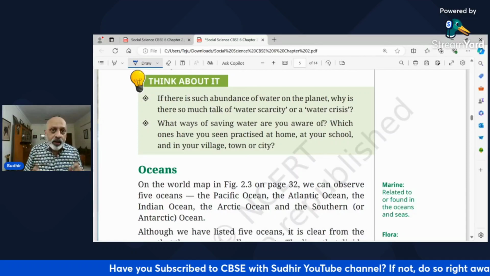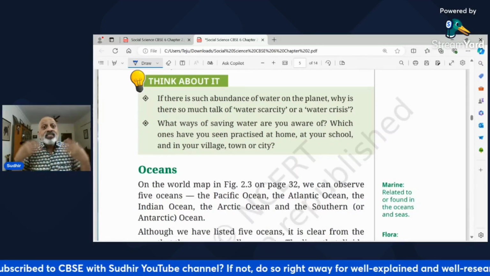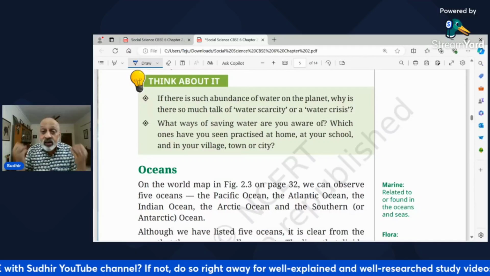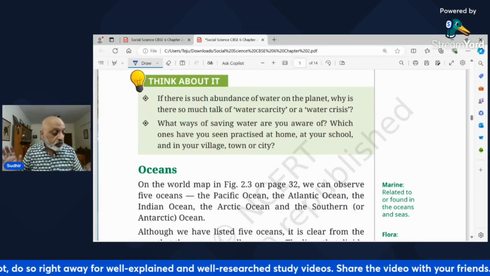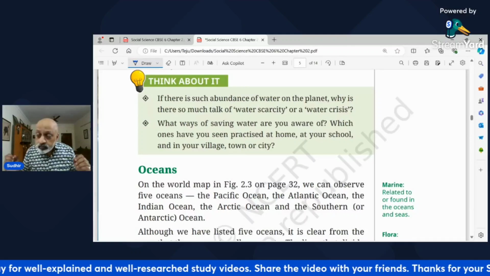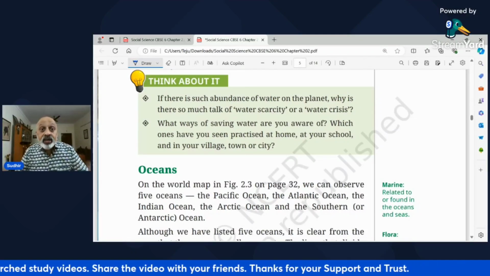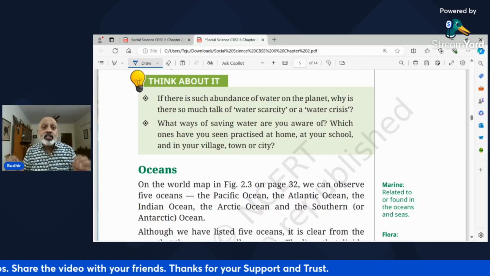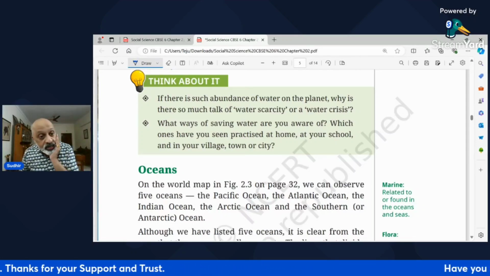So that's what happens. So there is a water crisis because human beings, man is a greedy animal, is a greedy creature. उसको हर जगह अपना घर बनाना है, हर जगह commercial properties करनी है, because of which there is a water crisis. We are not maintaining our water bodies, right? That's why we are not able to, and we have the oceans whose water we cannot generally consume.